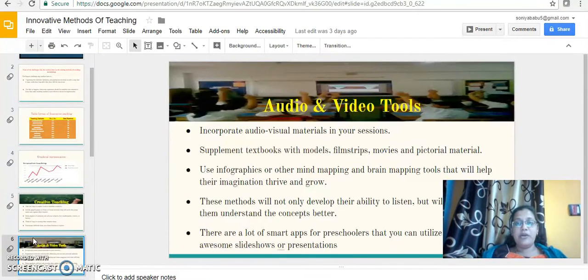The next one is audio and video too, which is very important. It incorporates audiovisual materials in a session, and it supplements the textbook with models, film strips, movies, and pictorial materials. We can also use infographic methods, mind mapping, etc. These methods will develop the ability to listen and understand concepts better. There are a lot of smart apps for preschoolers which you can utilize. We can use many smart apps like that.